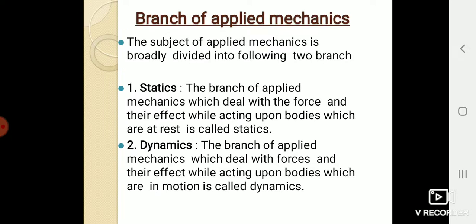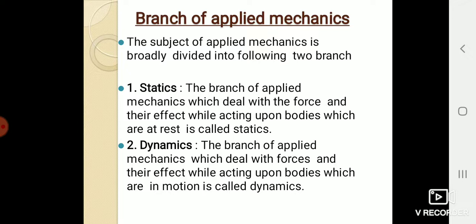Now, branches of applied mechanics. The subject of applied mechanics is broadly divided into the following two branches. First one is statics, second one is dynamics. The branch of applied mechanics which deals with the forces and their effect while acting upon bodies which are at rest is called statics. And what is dynamics?